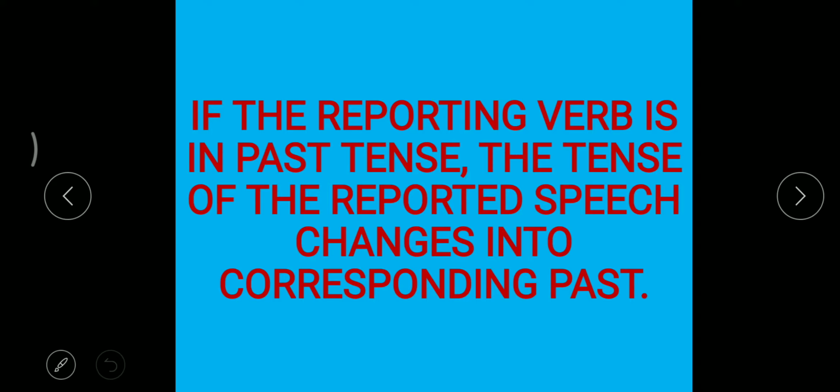चेंज करना होता है. So if the reporting verb is in the past tense, the tense of the reported speech changes into corresponding past. इसका introduction, we actually had a little bit of introduction of this rule. The reporting verb in past tense, the tense of the reported speech is changed into the corresponding past. Let us see how it goes.